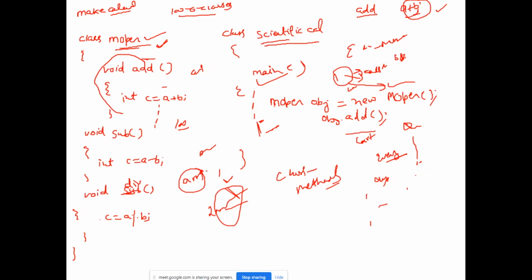And one more thing, if you want to call this add method inside the same class, you don't need to make the object, you can directly call by writing add over here, right? But if you want to use this method inside a different class, then you have to first make an object of this class and then you can call that, right? If I am using this in the same class, then I can directly call this add method. But if I am using this method inside a different class, then I have to make the object for that first, right? So I will show you in Eclipse.